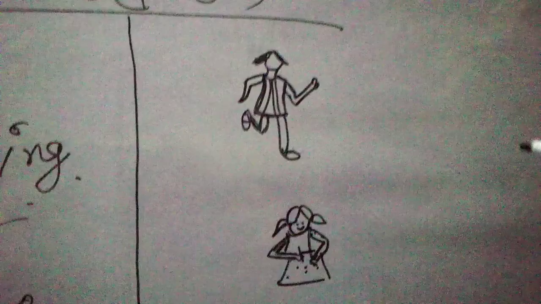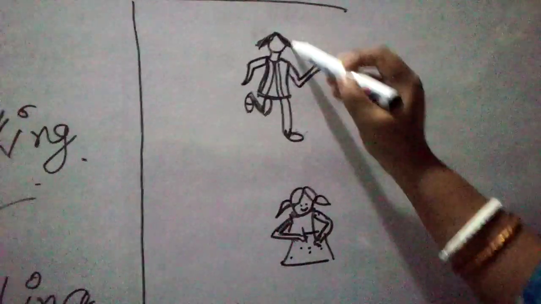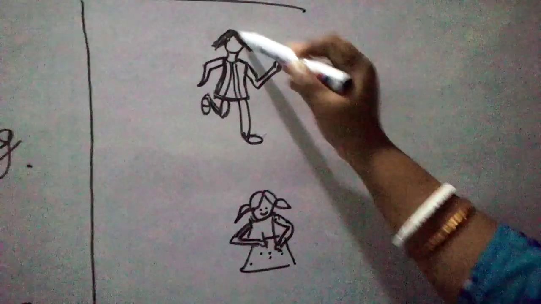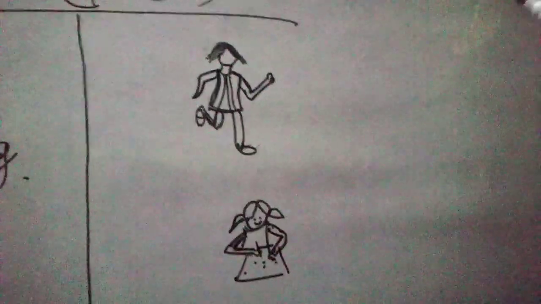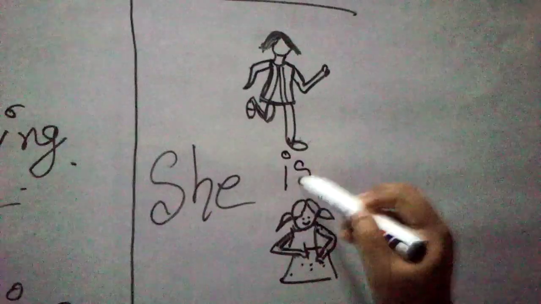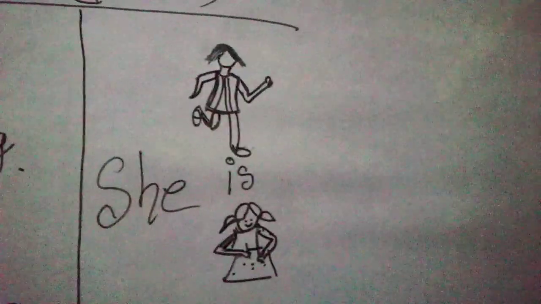Now the opposite picture, here it's a girl. From this gesture we can understand that it's a picture of a girl. As she has long hair, though I know some of the boys also keep long hair, still with long hair we can understand that it's a girl. What is she doing? For a girl we will use the pronoun she. Now which auxiliary verb should we put? Should I use are, she are? No. She am, can it be? No, it can never be.